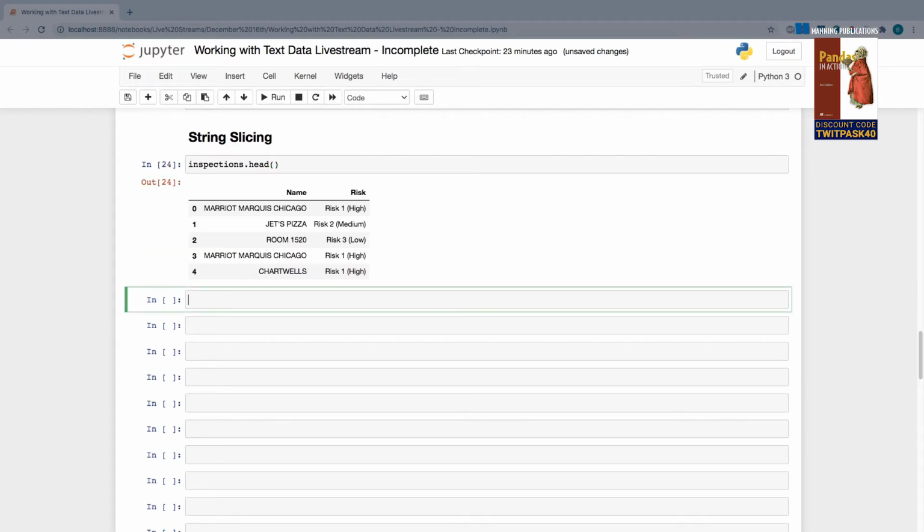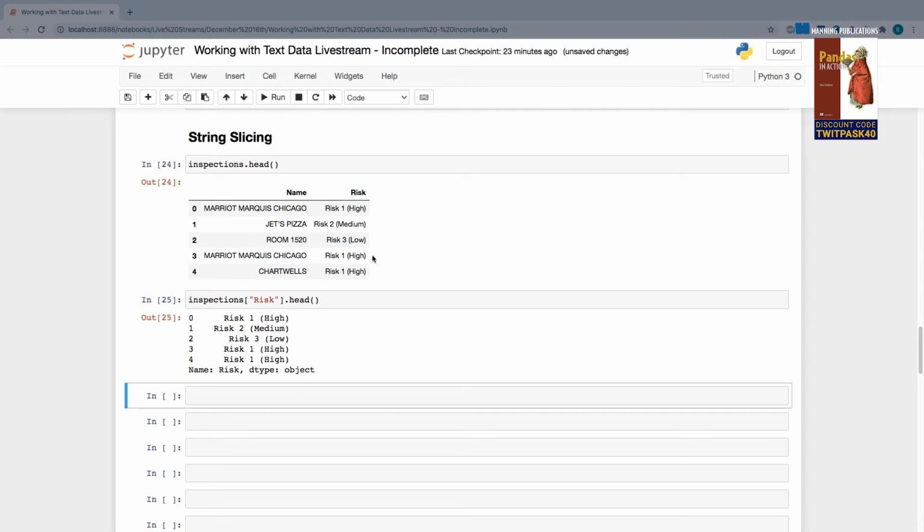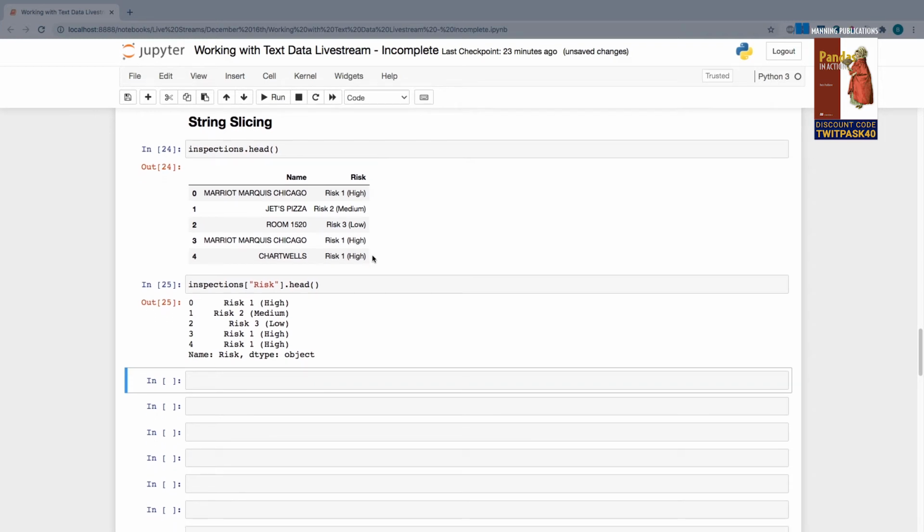And this time around, I want to target my other column, which is the risk column. So I'll extract it again with square brackets, take a look at the first 5 rows, and here's what it looks like. So ultimately, where I want to get to is extracting, let's say, the number, or maybe the risk level, like high, medium, low, from this string. And there's many different ways to do it.